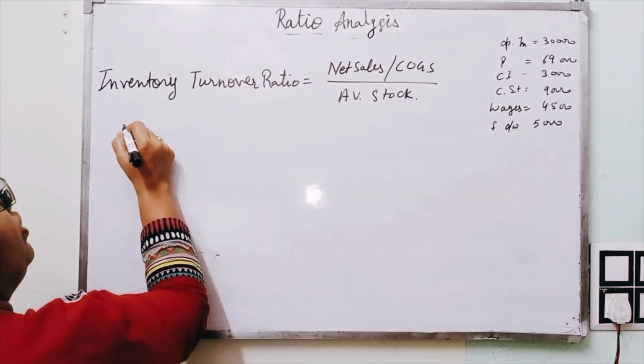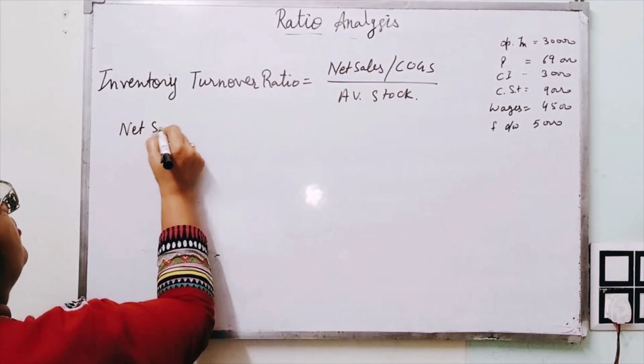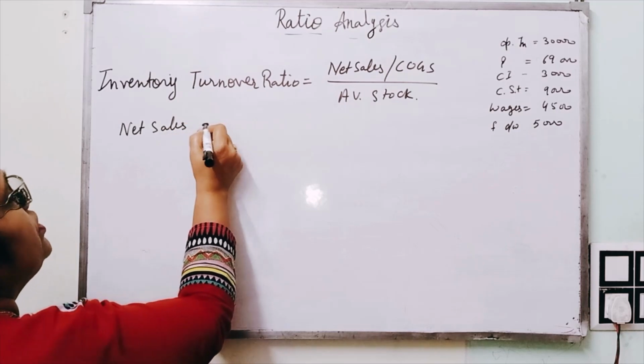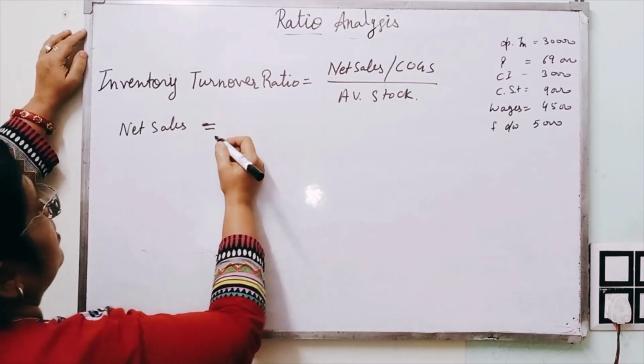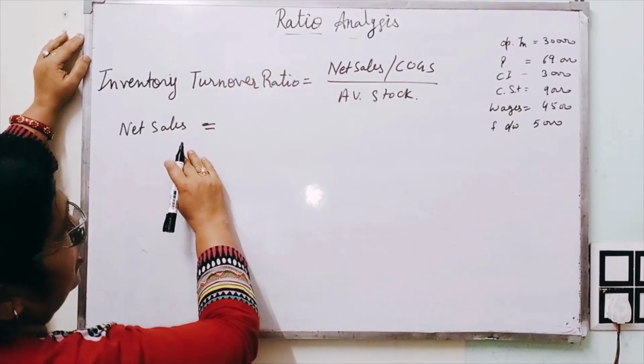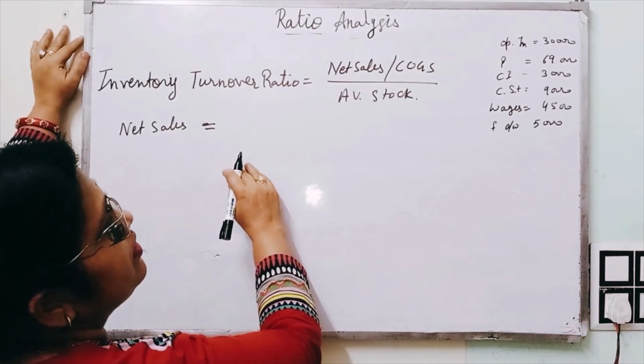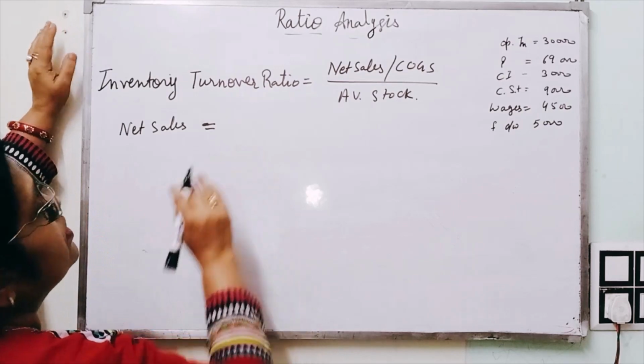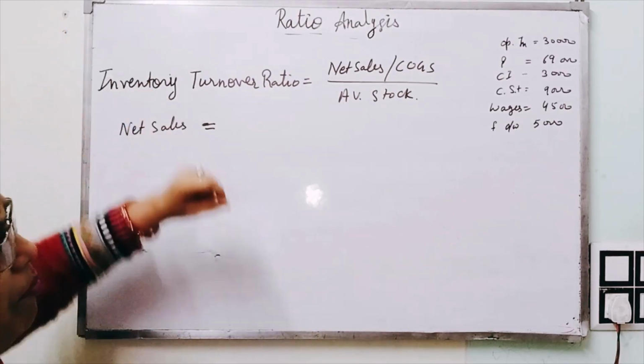How can we calculate net sales? According to this problem, net sales is equal to total sales minus sales return.